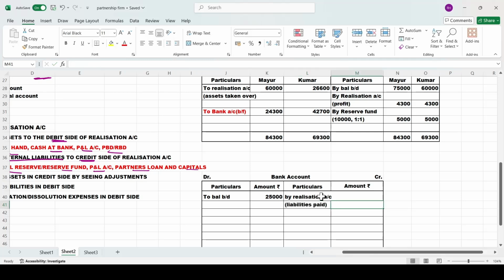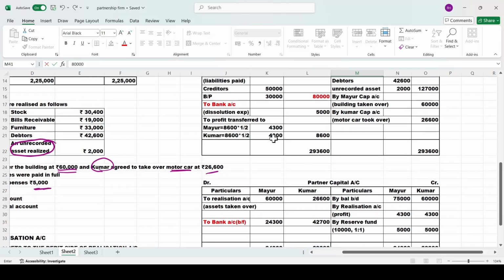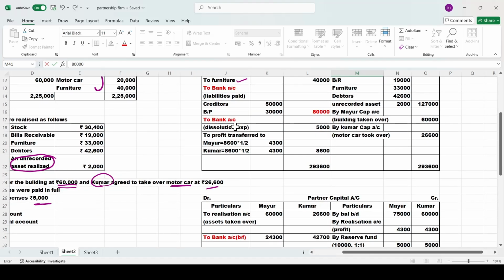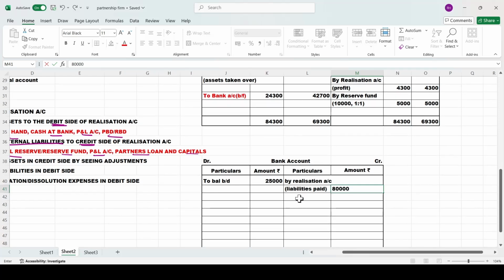How much is the amount? 80,000. Do you remember? Yes. Next, again here you have bank. Dissolution expenses, debit side you have. Write it to the credit side. You have 5,000. Again by realization account, dissolution expenses paid, 5,000.